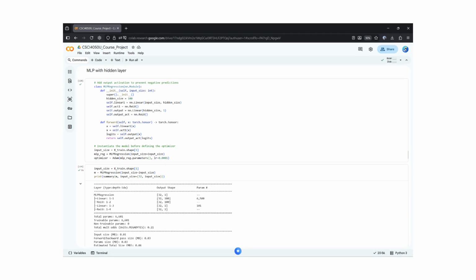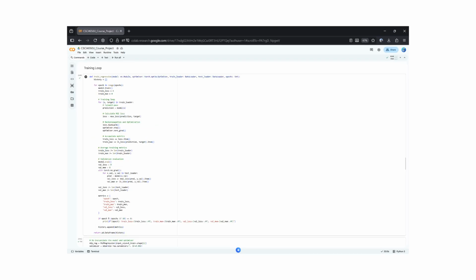We trained the network using the Adam optimizer and the mean squared error, MSE, loss. To ensure the model learned generalizable patterns, we implemented the following training loop. We tested performance against a validation set, which is the unseen data to the model, at the end of every epoch. This allowed us to immediately check for any overfitting.